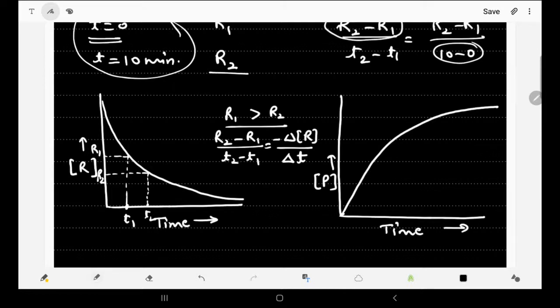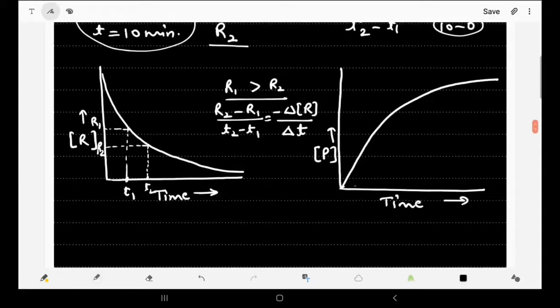Now here, if we are supposed to take the average rate of reaction in terms of products, then how will it be? Say this is time t1. At this time, the concentration of product measured is P1. And say at time t2, the concentration of product became like this. So this is our P2.